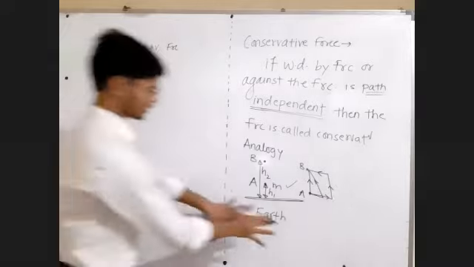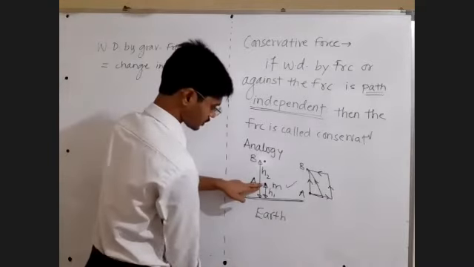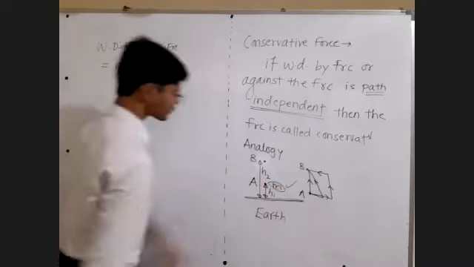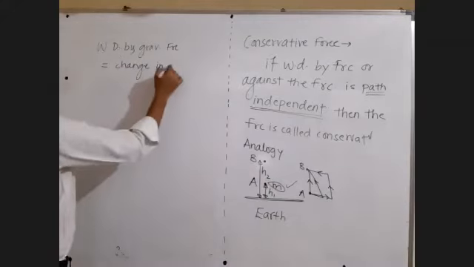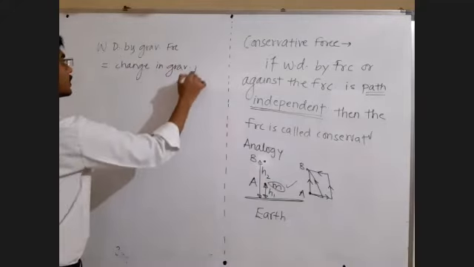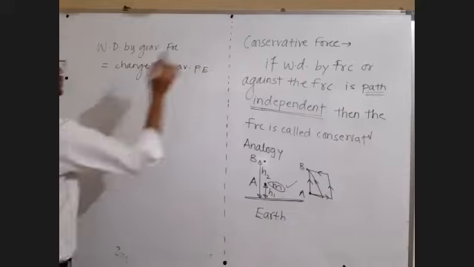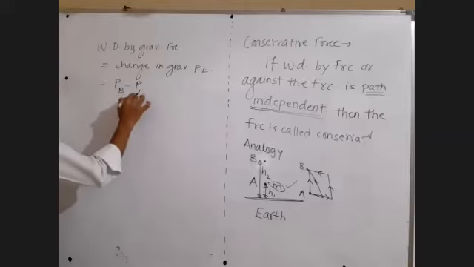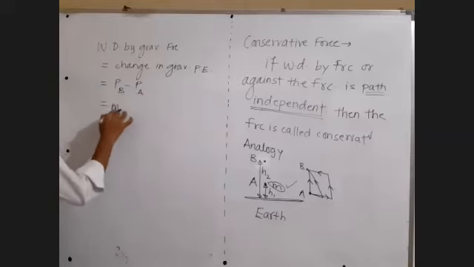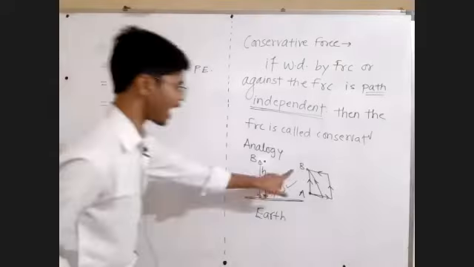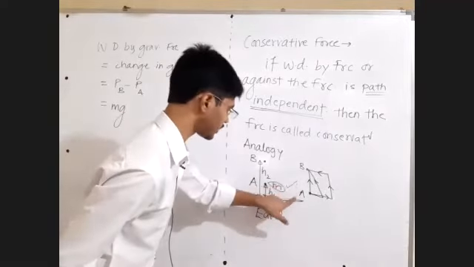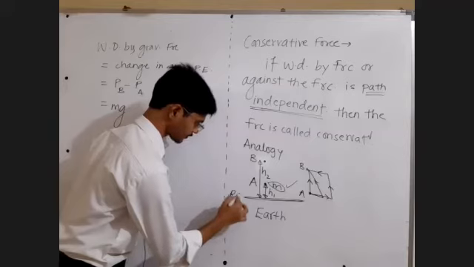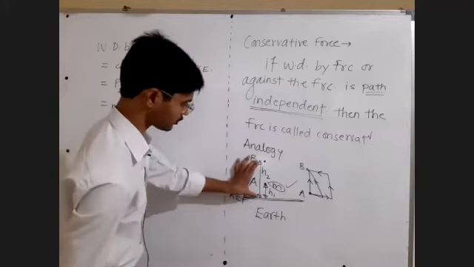Earth is exerting some gravitational force on this small mass m. Work done by the gravitational force is the change in gravitational potential energy. What is that? Potential energy at point B minus potential energy at point A. What is the formula? mg times the height of point B from the reference line.